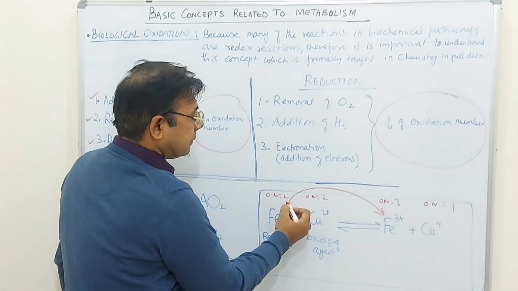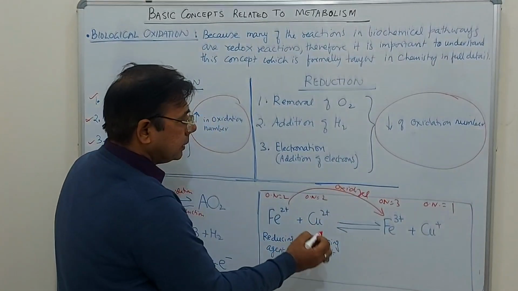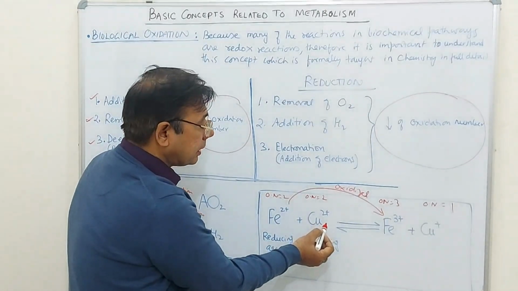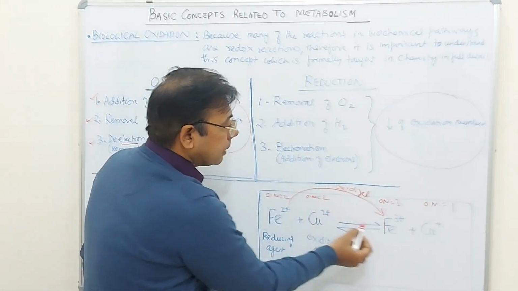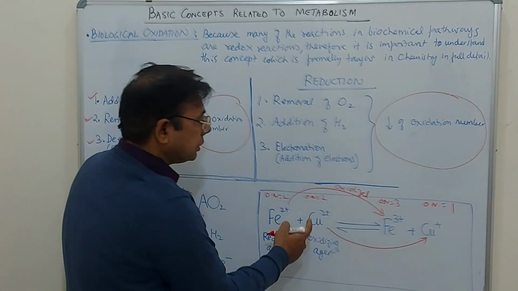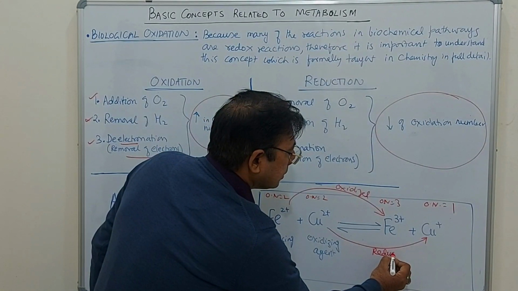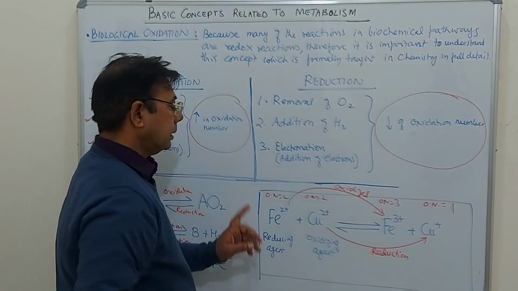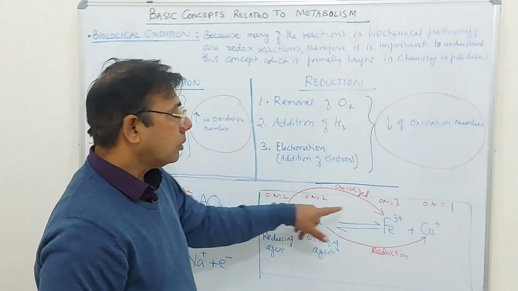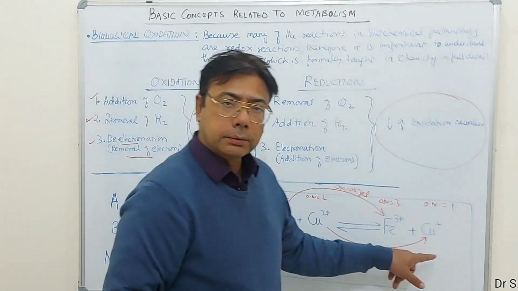So this ferrous is being oxidized, and you see that this is cupric ion which is having oxidation number of 2 and it changes into cuprous which is having oxidation number of 1. So here oxidation number is decreasing. So this is being reduced. So what you see is that this ferrous ion is getting oxidized and cupric ion is getting reduced.